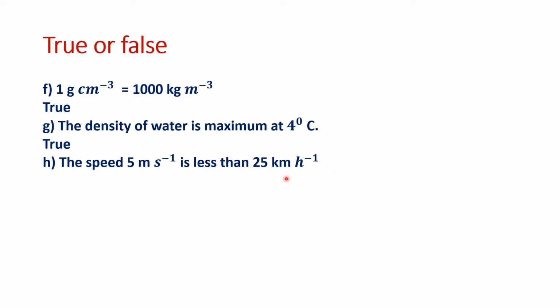So what we have to do is, we have to convert this kilometer per hour to meter per second. So whenever you convert kilometer per hour to meter per second, remember you have to just multiply it with 5 by 18. Remember this number, 5 by 18. So we will take 25 into 5 by 18 and we get 6.94, which is greater than 5. So this is 6.94 meter per second and this is 5 meter per second. So we know that yes, 6.94 is greater. So that means the speed of 5 meter per second is less than 6.94 meter per second. So it is a true statement. Okay, this is a true statement.